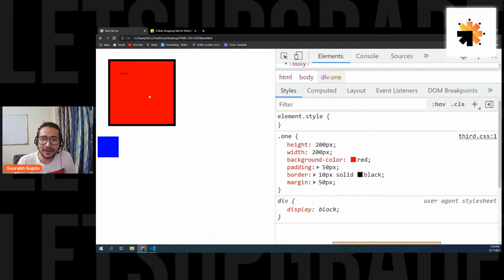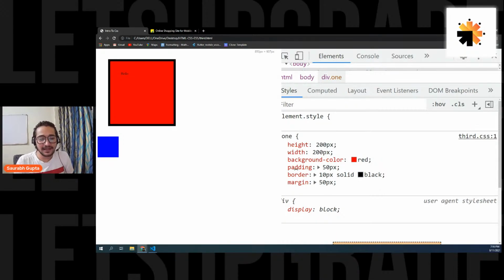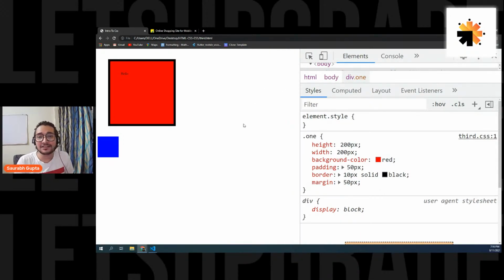Exactly. Because the top element has a margin bottom of 50 pixels. So there's a margin here. There's a fake size here that we cannot see, but it's there. Okay. And that's why it's going down. Amazing. But now, you know that there is a lot of space here, but still the blue element